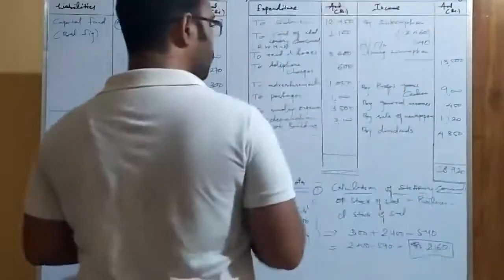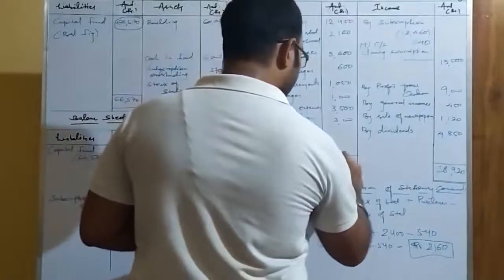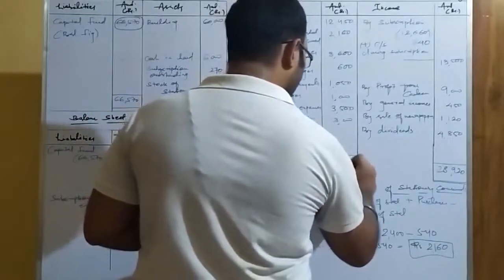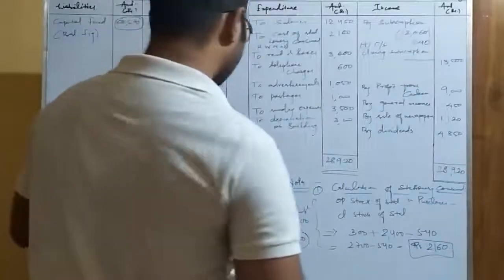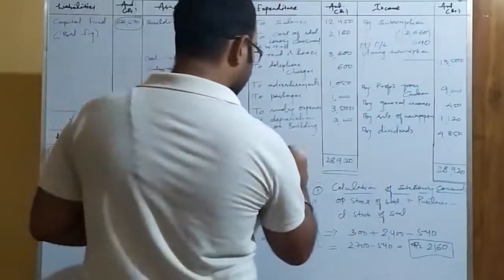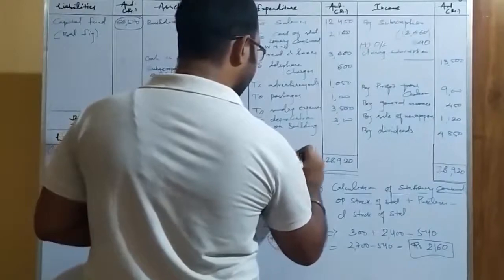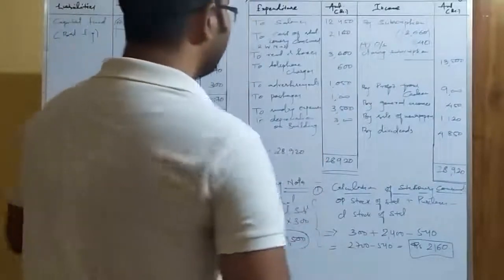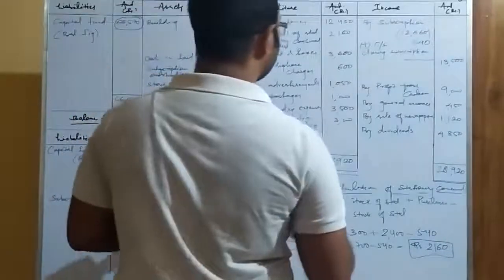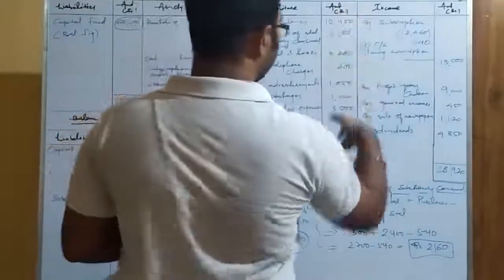Let us see the debit total, and as you know the rule, we have to put the total of the highest side on both sides. Okay, that is what the matching concept taught us. So the credit total that comes here is 28,920, and we have checked it twice. If any problem arises, we have to check twice. Okay. So that's what we are doing till now, even after solving final accounts. Okay, so let's see the debit total.